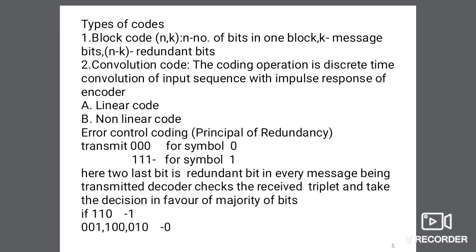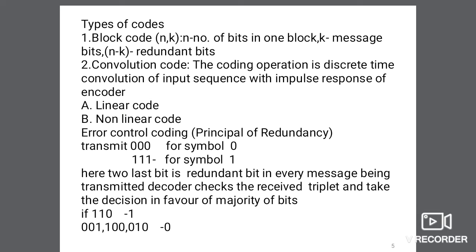Second is convolution code. The coding operation is discrete time convolution of the input sequence with the impulse response of the encoder. The convolution encoder accepts the message bits continuously and generates the encoded sequence continuously. Then codes can also be classified as linear or non-linear code.